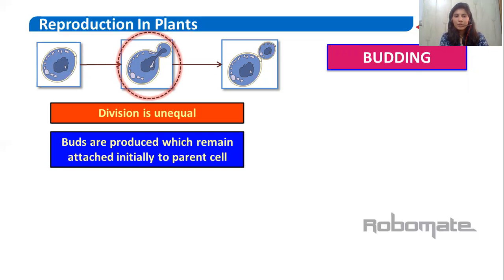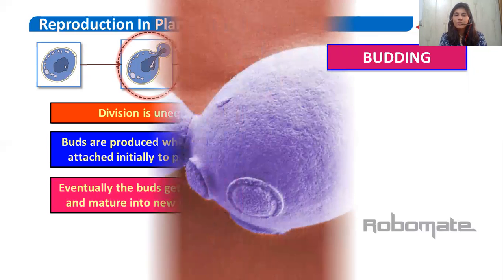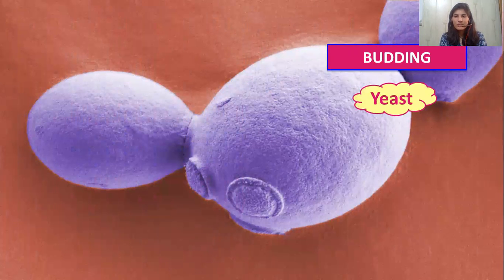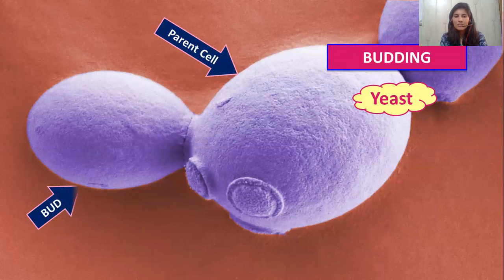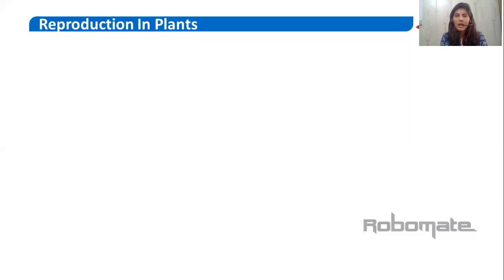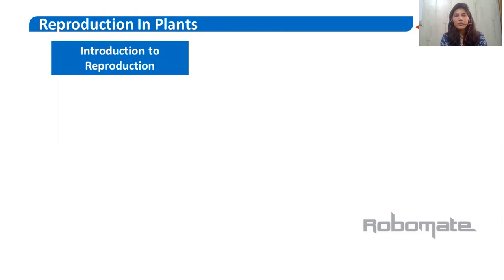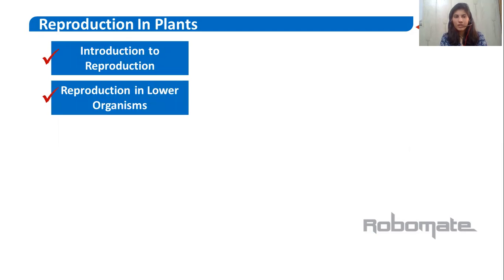Buds are produced generally, and in the initial stage the bud remains attached to the parent, but later it gets detached. So yeast is an example of budding. This is the parent cell, this is the bud, and then it gets separated. You all know the daughter cell. Okay, now the introduction to reproduction we have covered. Reproduction in lower organisms we have covered. So now in the next lecture we will continue.